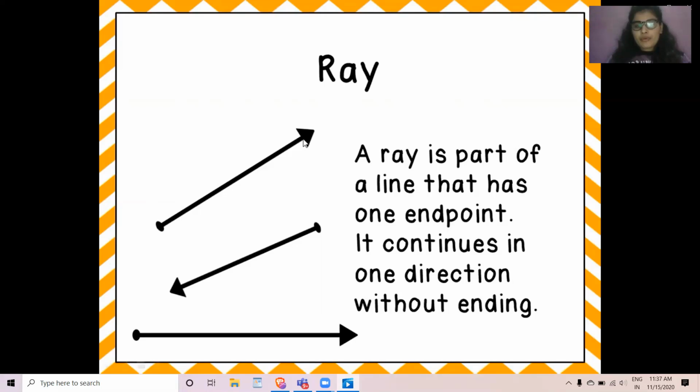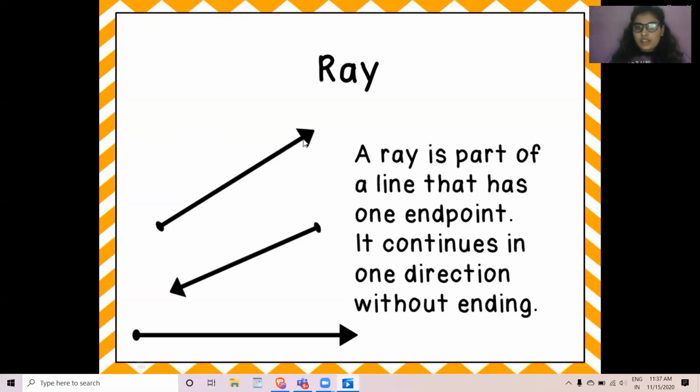We have an endpoint that is represented by a dot, or we can say a point. So that means the ray begins from this point, but it continues on and on, meaning it never ends. Like here, the arrow is showing over here. This arrow tells us that the ray never ends and it continues in this direction.